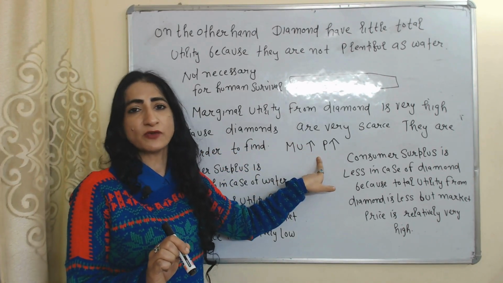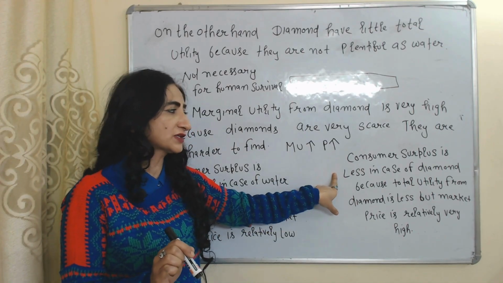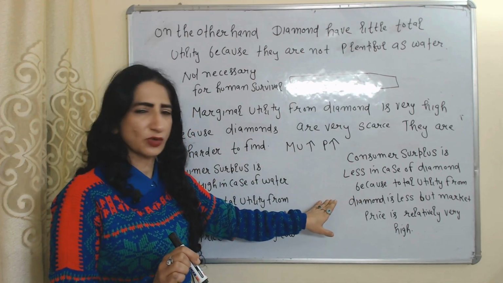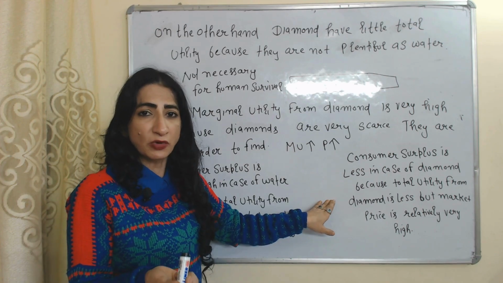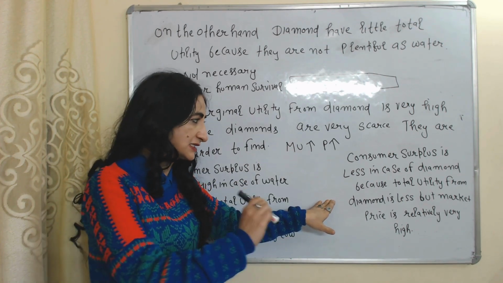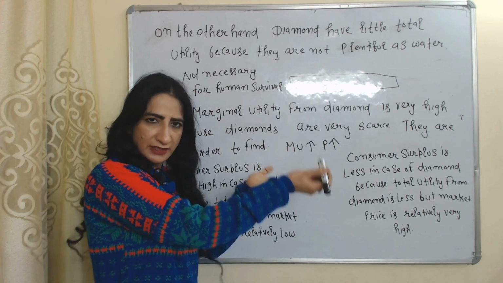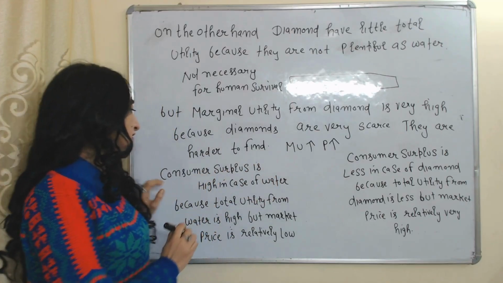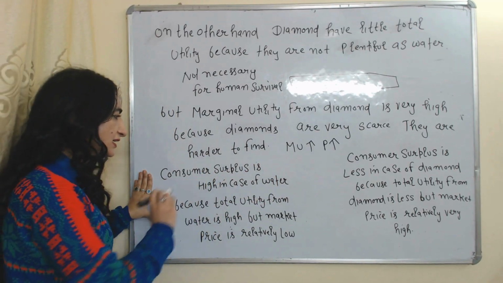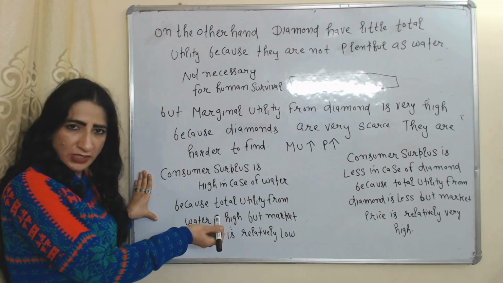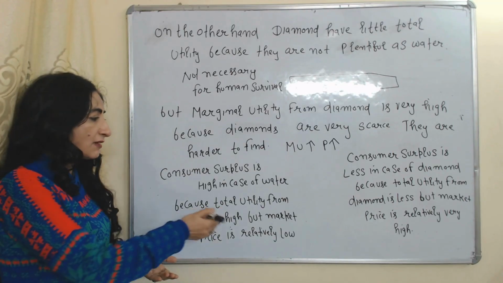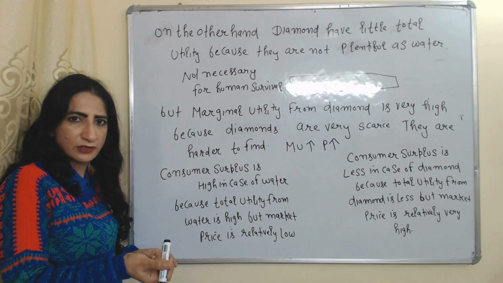That's why the price of diamonds is very high, but consumer surplus is low in the case of diamonds because total utility from diamonds is low, while the market price is relatively very high. On the other hand, consumer surplus is very high in the case of water because total utility from water is very high, but the market price is relatively low.